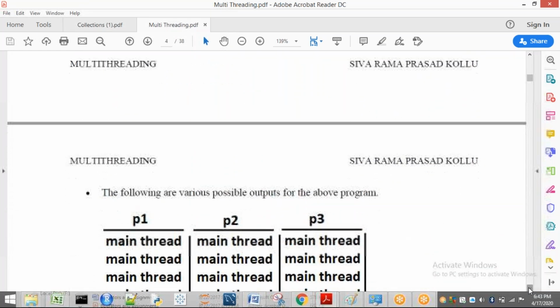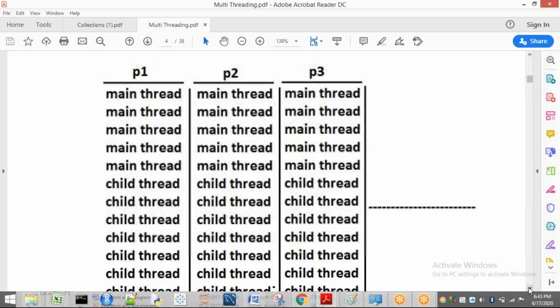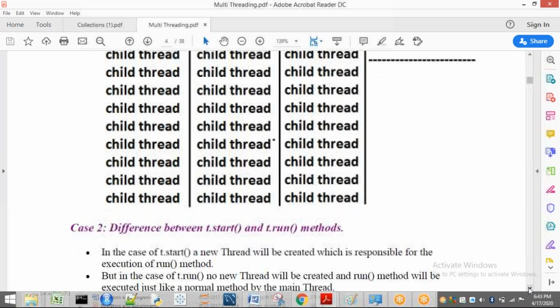For the above program there are possibilities of output in this way, but here they have given all the same outputs. Anyway, I will not show this one.